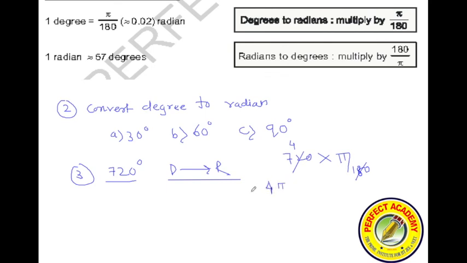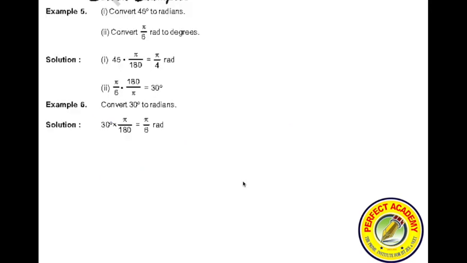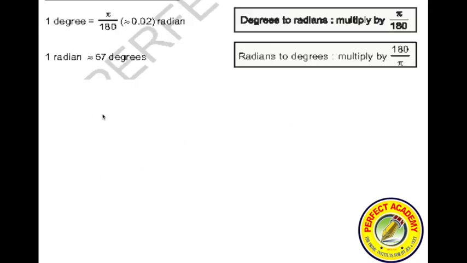Now let's solve the next question. Convert pi by 6 radians to degrees, then 3 pi by 4 radians to degrees.